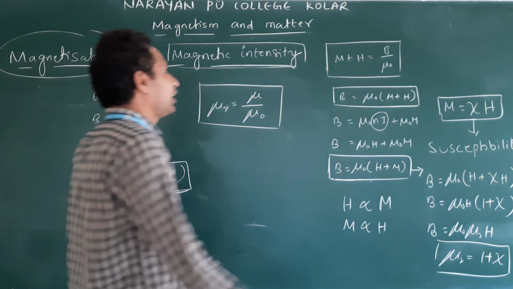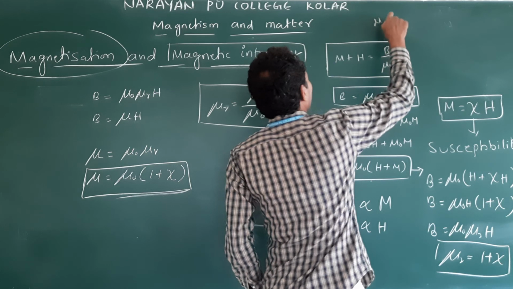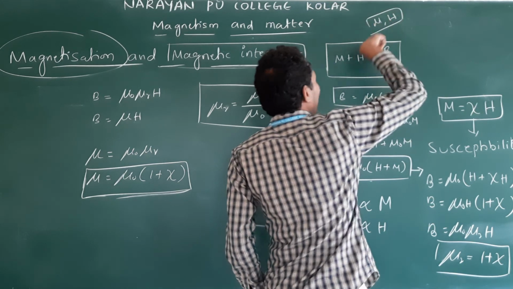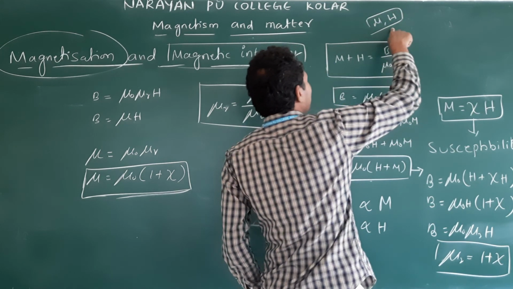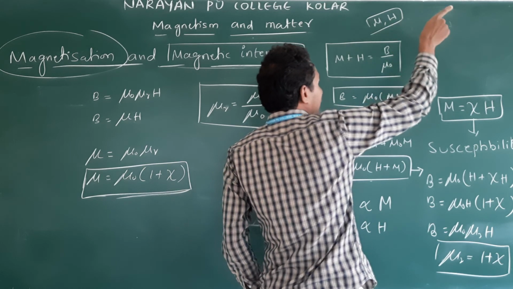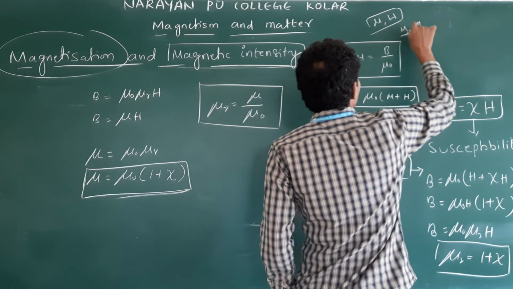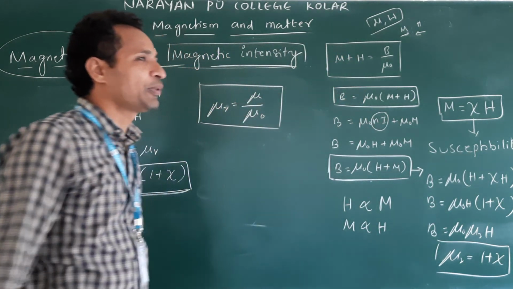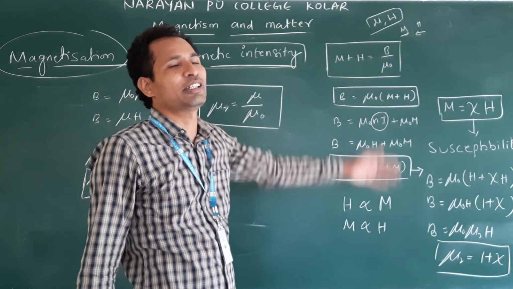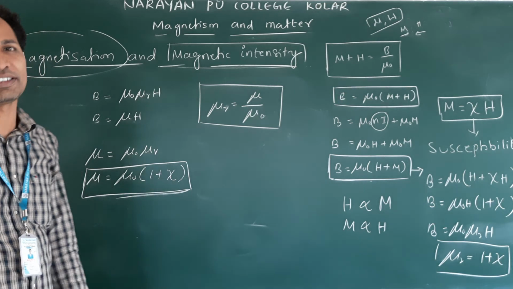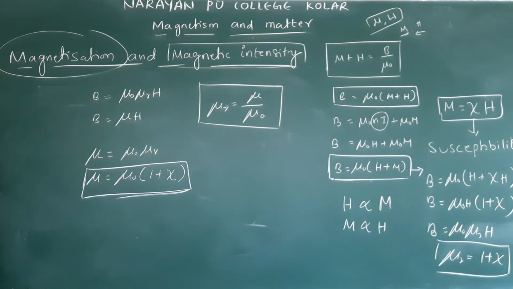If M and H are in the same direction, with small positive values, those are paramagnetic. If M and H are opposite in direction, they do not exhibit magnetic properties. So those materials we call diamagnetic materials. We will see magnetic properties of materials in the coming discussion.